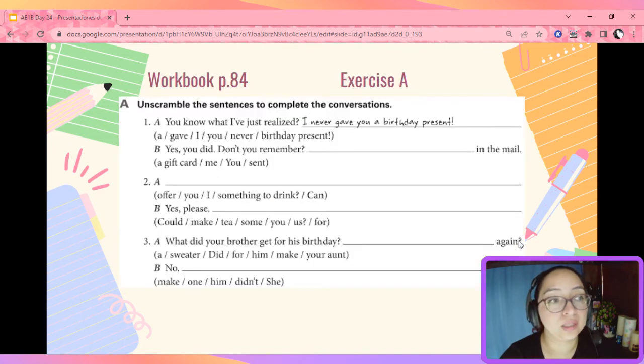Now, let's go to workbook page 84. Exercise A. Here, we need to unscramble the sentences to complete the conversations. The first one. You know what I've just realized? I never gave you a birthday present. Yes, you did. Don't you remember? A gift card, me, you sent. You sent me a gift card in the mail.